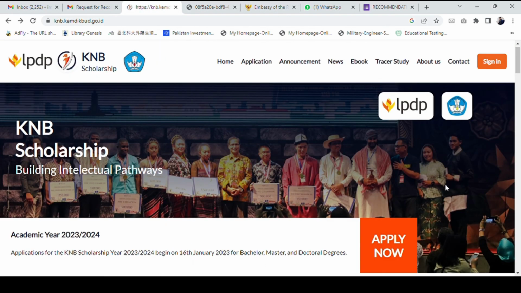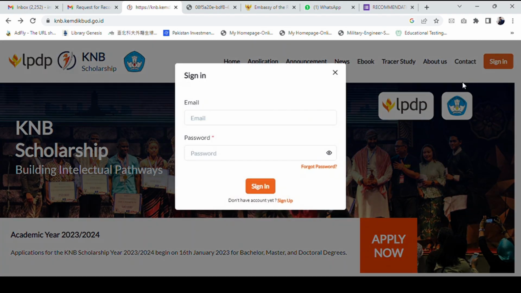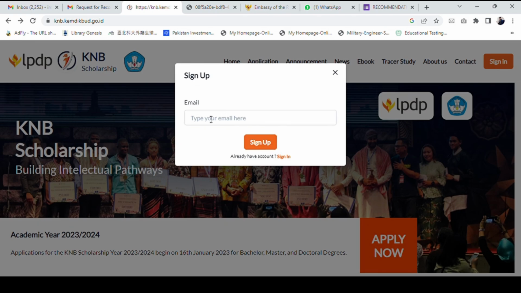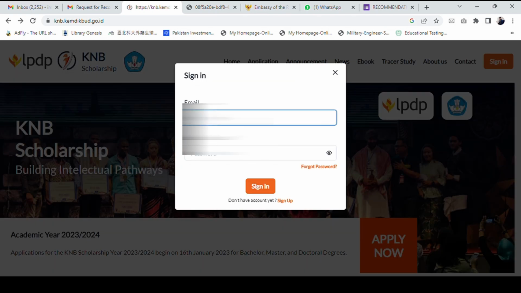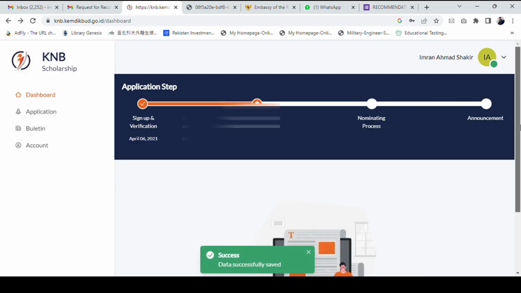this website, KNB Scholarship website. So you must have an account. So either you sign in if you already have an account. If not, then you just click on sign up. So you make a new account and they will verify your account through email. For sign in, you have to put your email address and password, and after that you sign in. So you will log into your account.